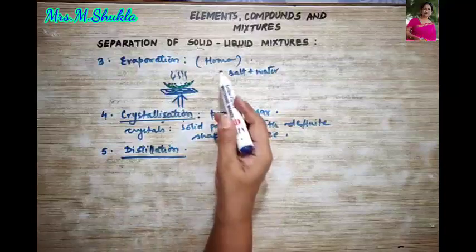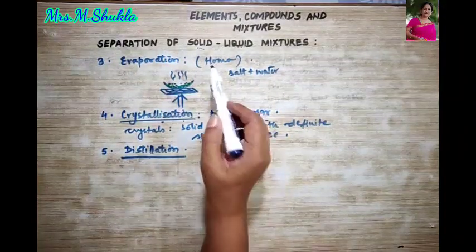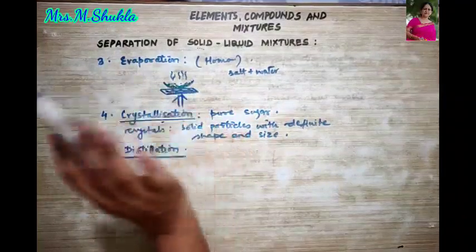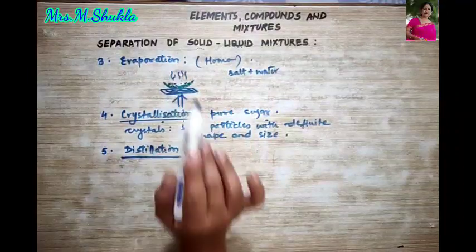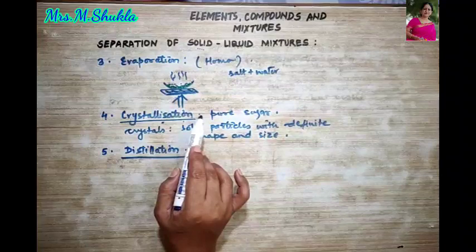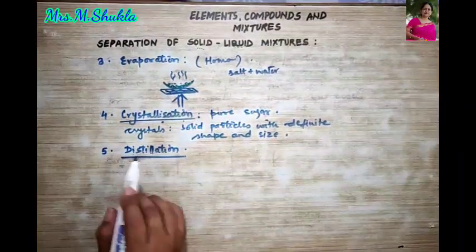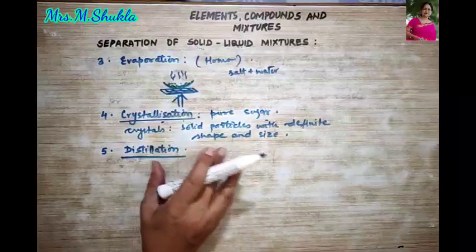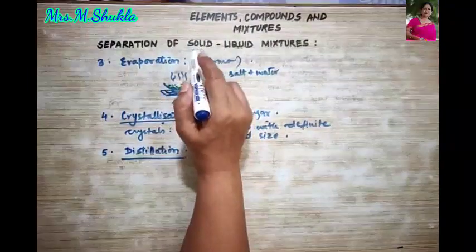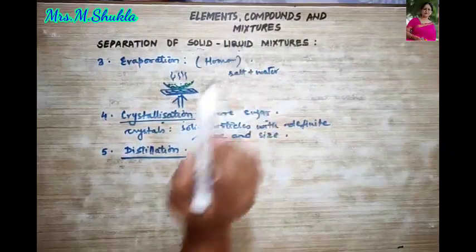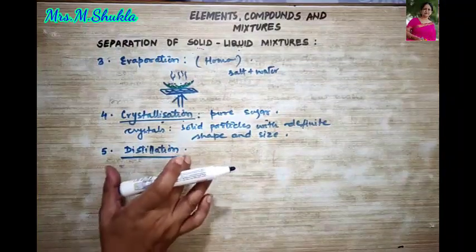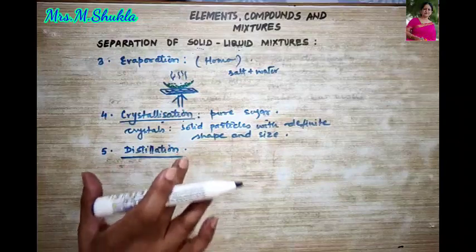But over here, in both the cases, what were we doing? We were ignoring collecting liquid over here. Here, the solid was not collected in the form of a crystal, right? But in crystallization, we were collecting the solid in the form of crystal. Fine. Now, in distillation, we are going to obtain both solid and liquid, where solid has already dissolved in liquid, means solid is soluble in the liquid, and we are going to obtain both solid and liquid in this process. Then the process will be termed as distillation.